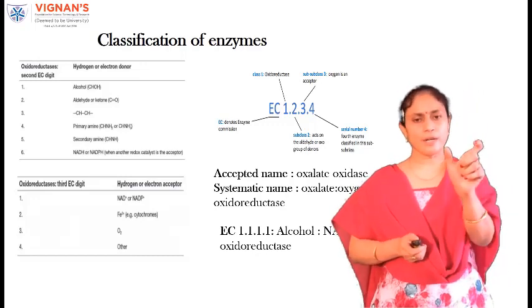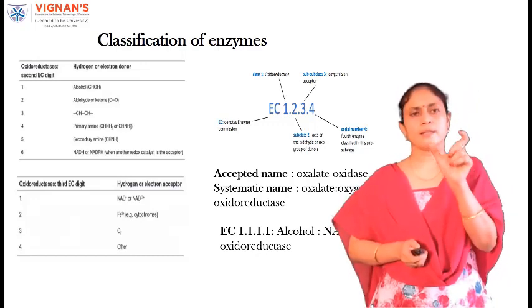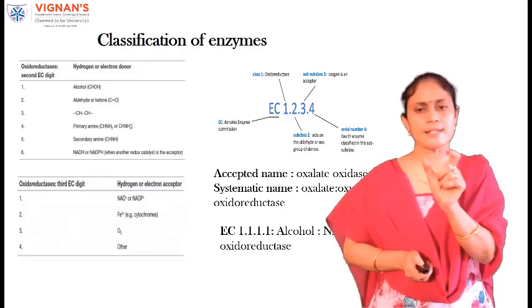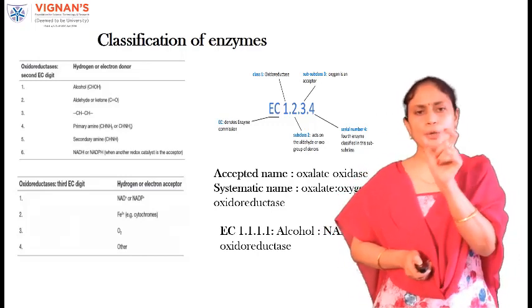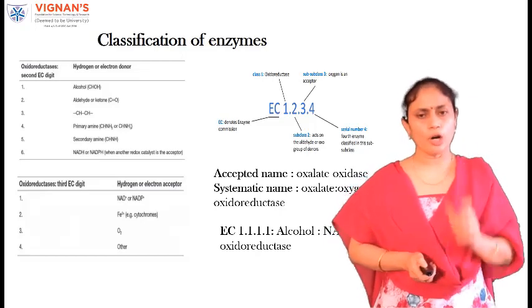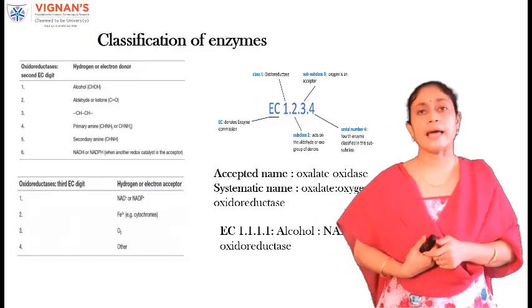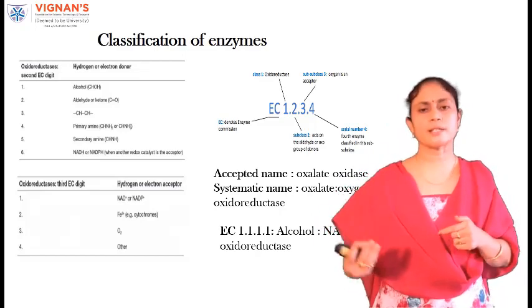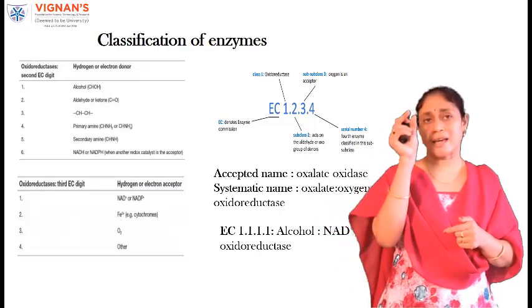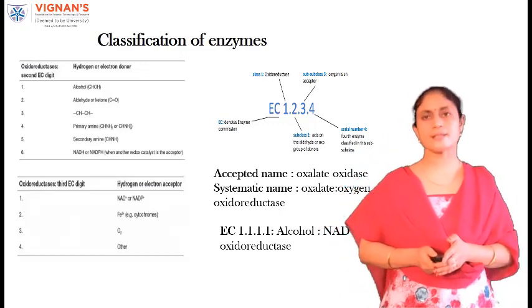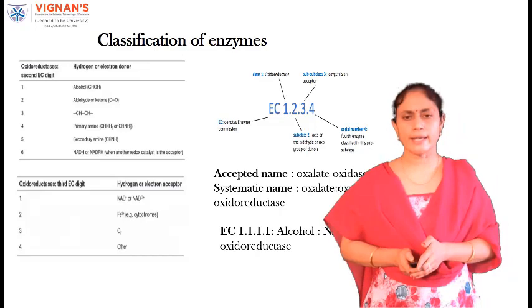Here, the first digit represents that it belongs to the class oxidoreductases. The second digit represents that the electron donor is alcohol, and the third digit represents that the electron acceptor is NAD plus, and the fourth digit represents the exact serial number within the subclass of oxidoreductases.